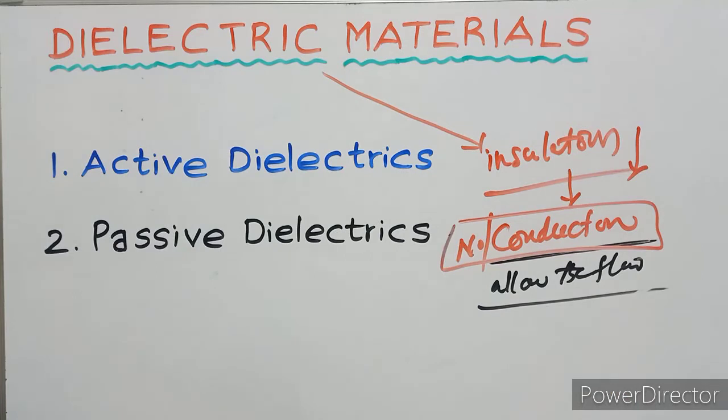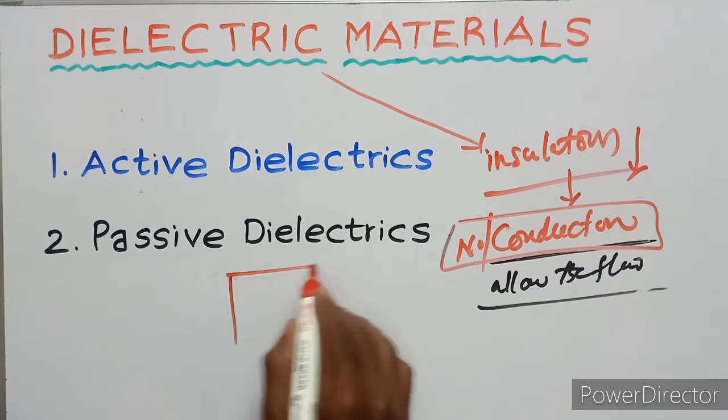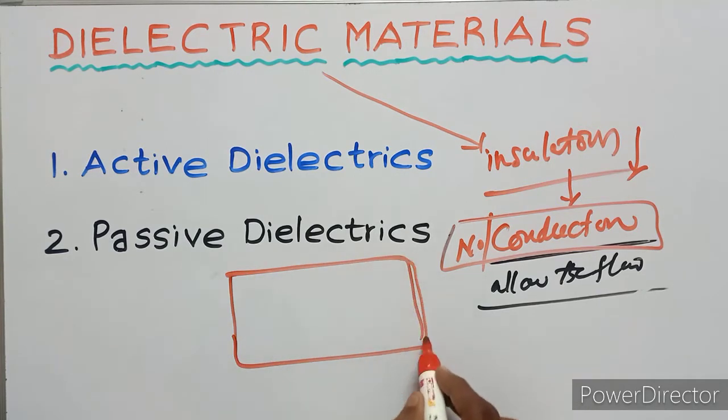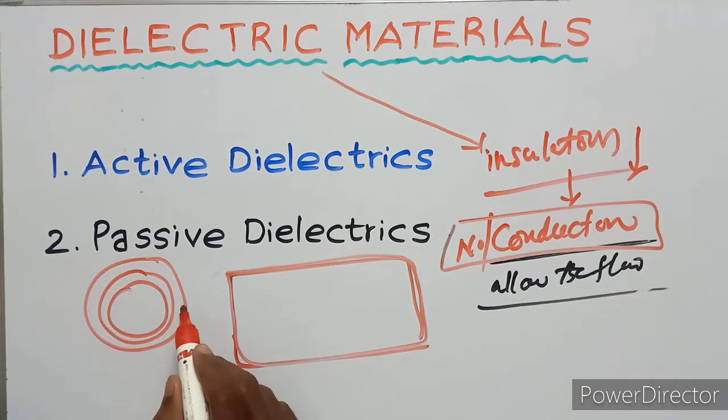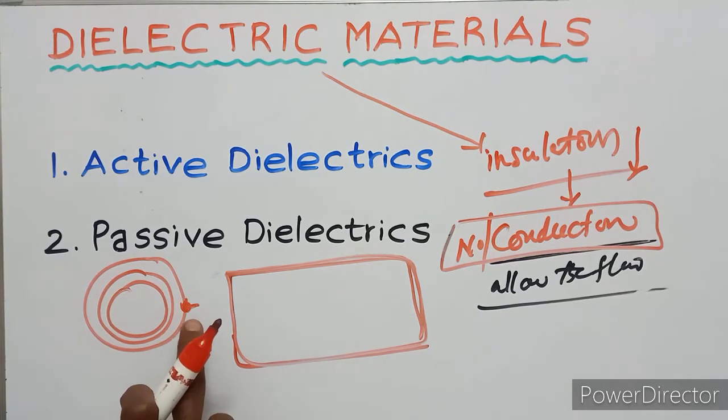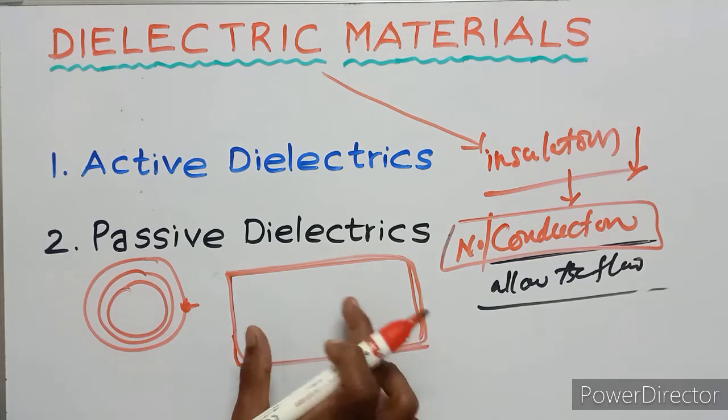No conduction means there is no free electrons. For example, this is the material. In this material there is no free electrons. That means it is not possible for the electrons in the valence band. So that means there is no free electrons.